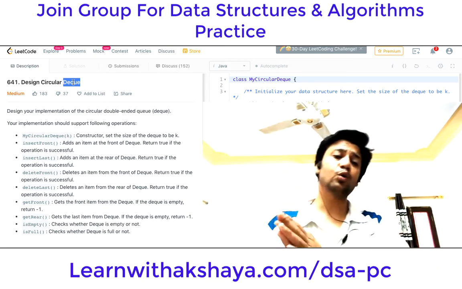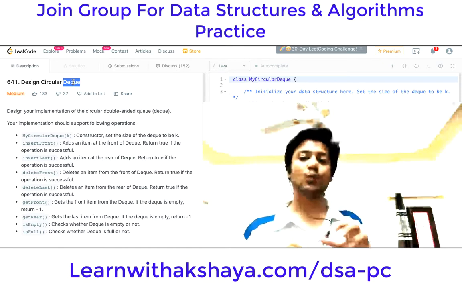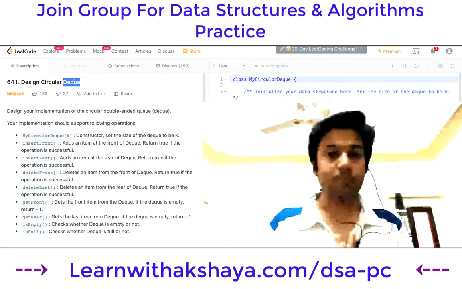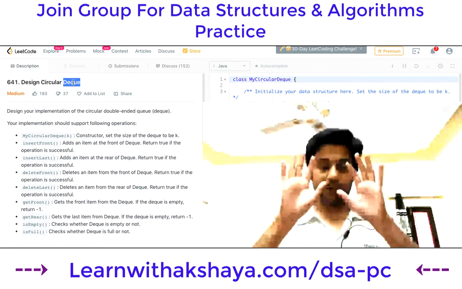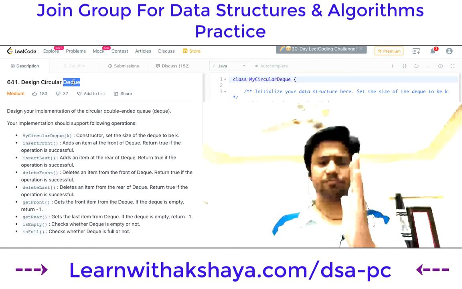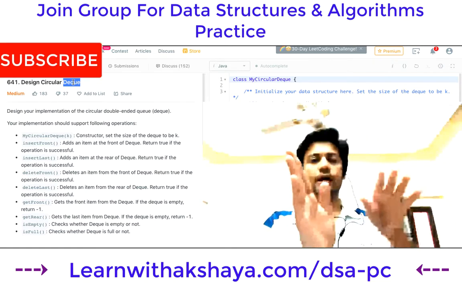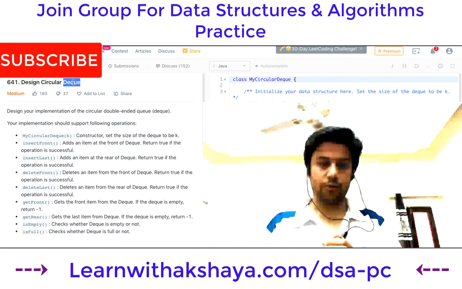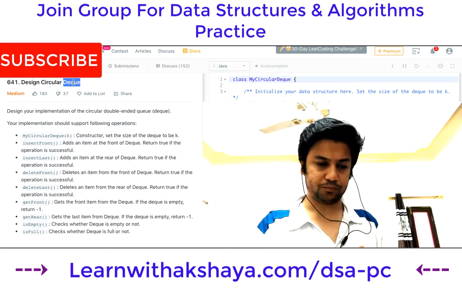Now we are coming to a circular DQ, right? There's a very slight difference between a queue and a DQ, though both have the same functions. In a queue we have only the current element, let's say this element has access, and we can only go in one direction, right? Given a queue, you can move in only one direction, right?